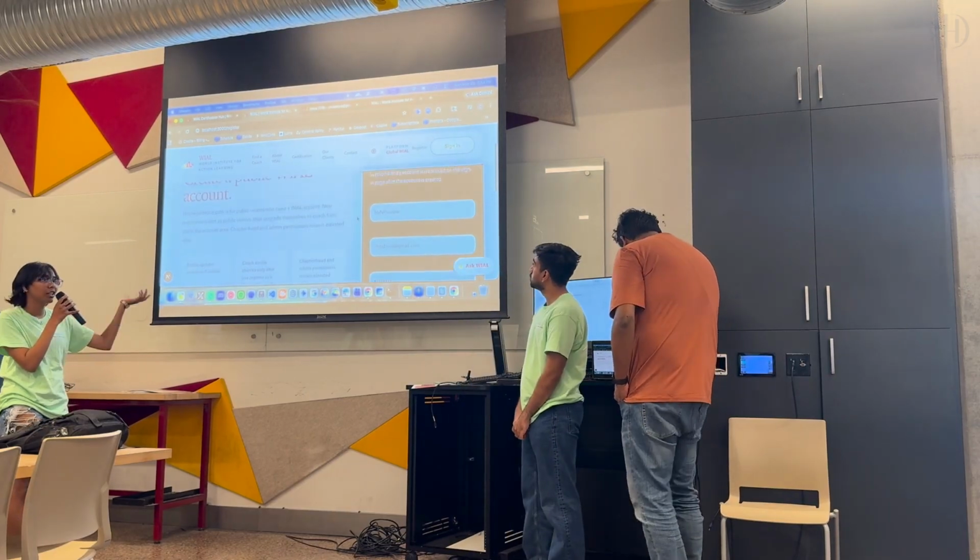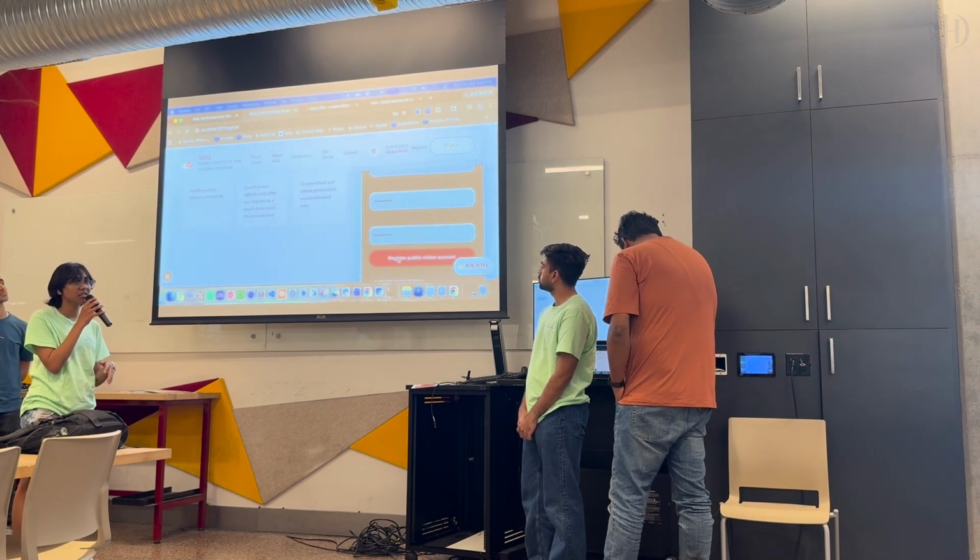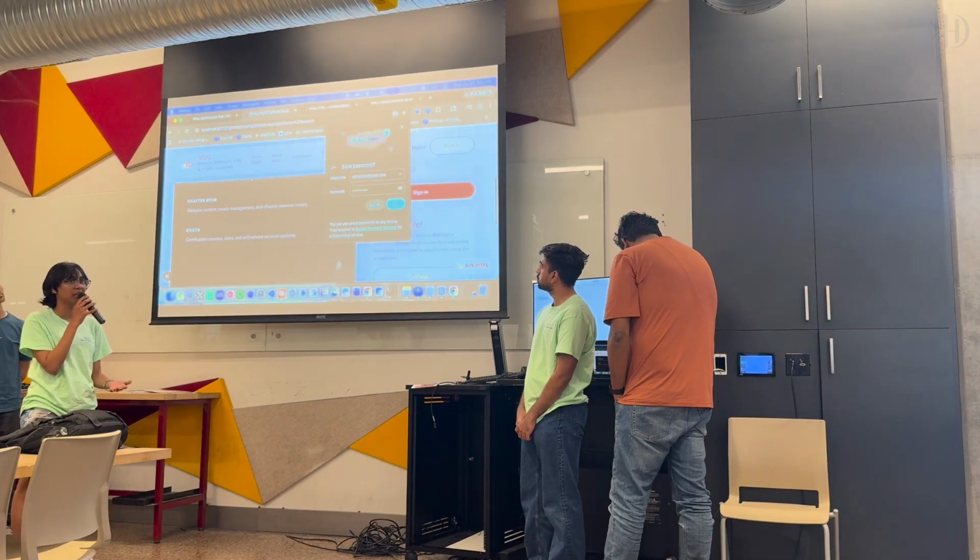And next, here we've implemented security features for registration. To register, you will have to get an email confirmation. Only then will you be able to sign in.